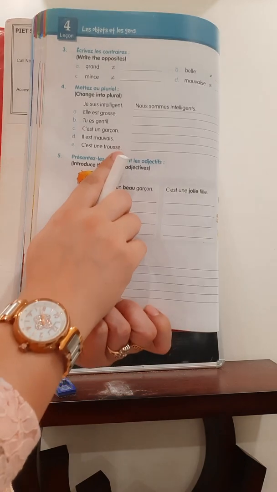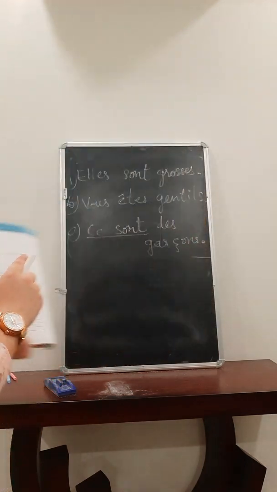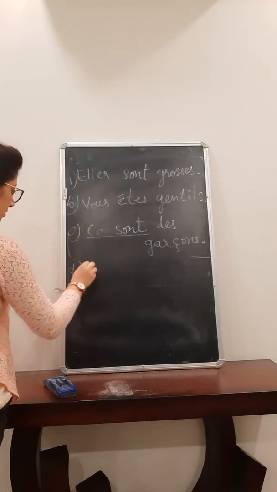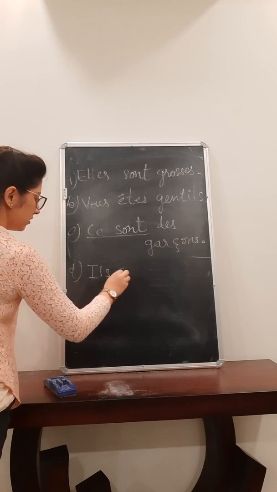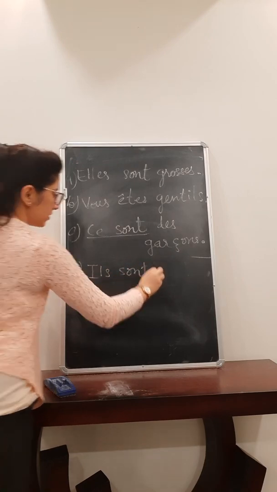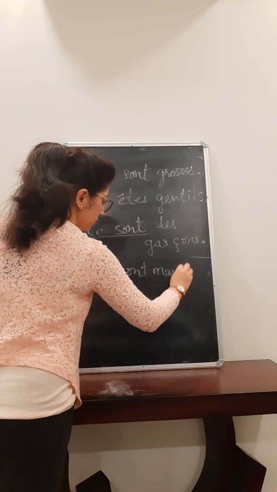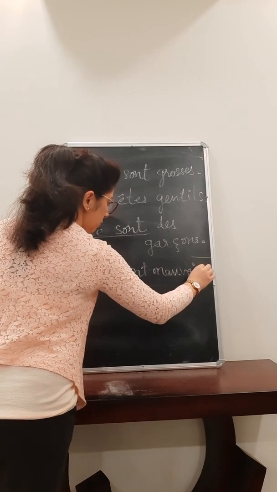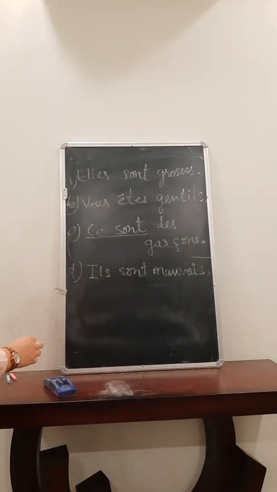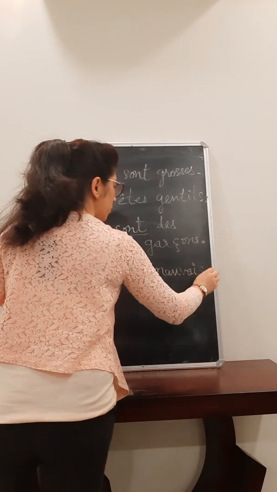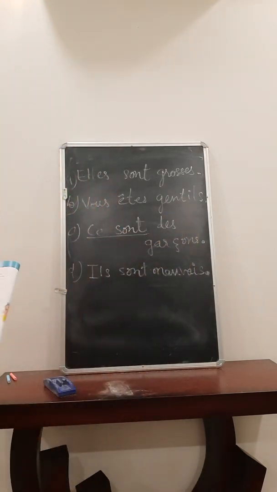Il est mauvais. Ils sont mauvais. As mauvais already ends with S, you are not supposed to put another S to make it plural. Right? This is the rule that you have already learned.